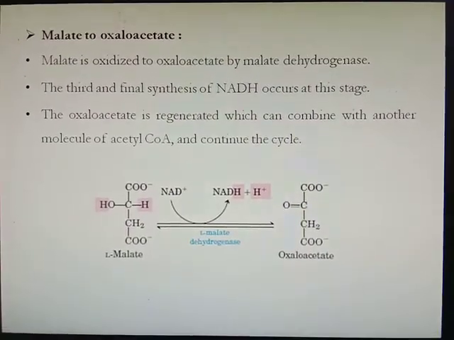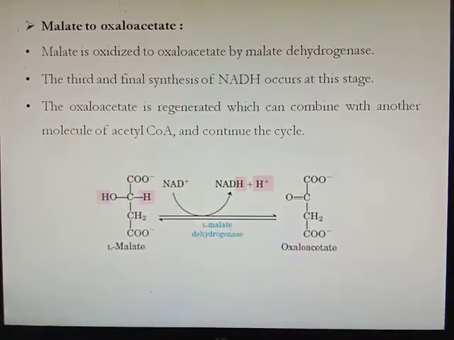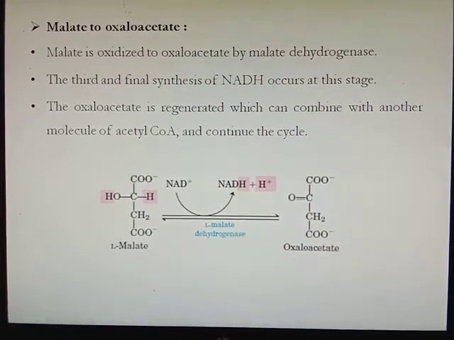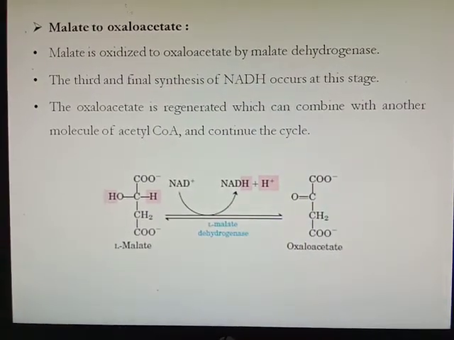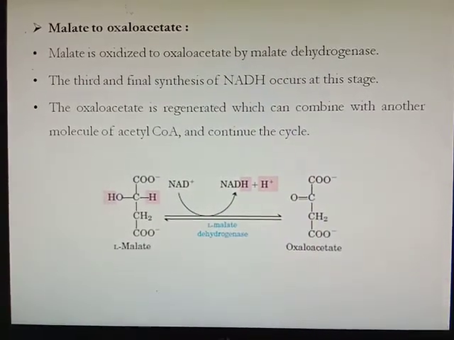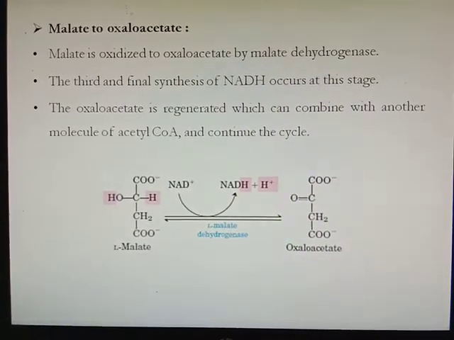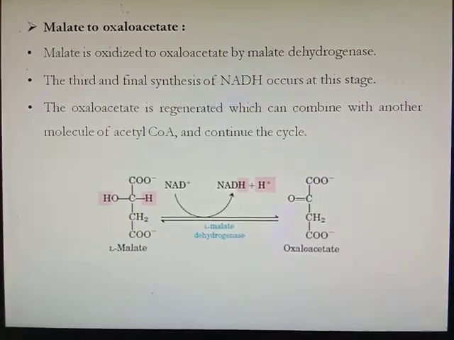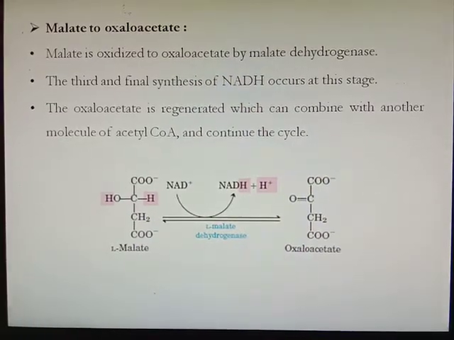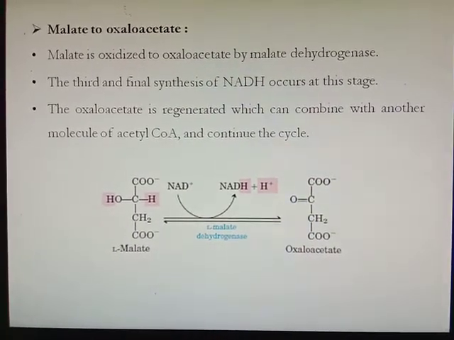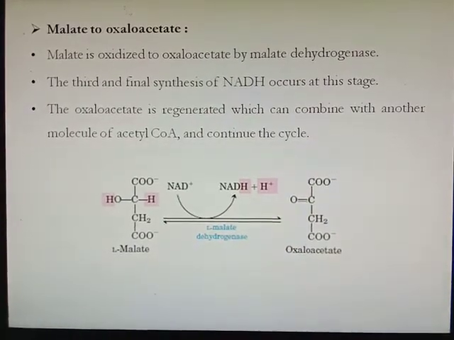Then malate is converted to oxaloacetate, which was the first substrate utilized by acetyl coenzyme A to form citrate. Malate is oxidized to oxaloacetate by the enzyme malate dehydrogenase. This is the third and final synthesis of NADH in the cycle. The oxaloacetate is regenerated, which can combine with another molecule of acetyl coenzyme A and continue the cycle.